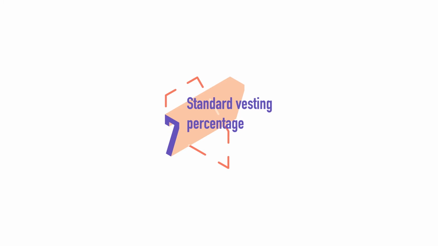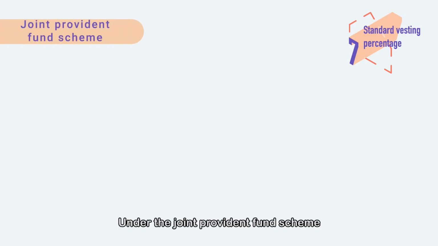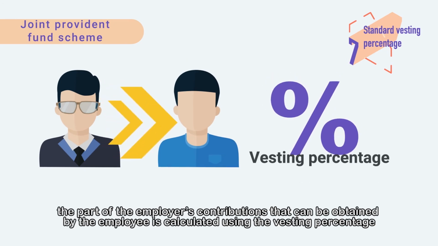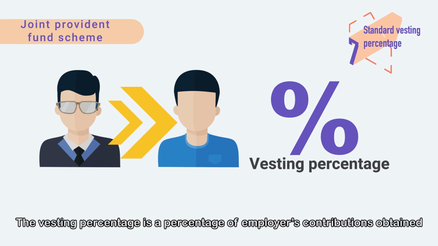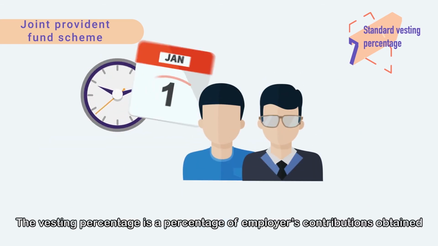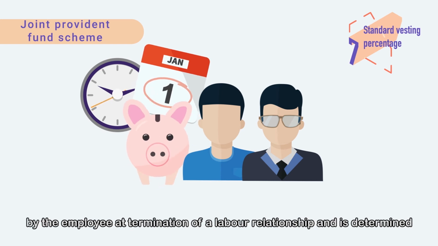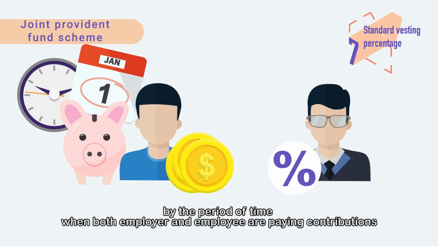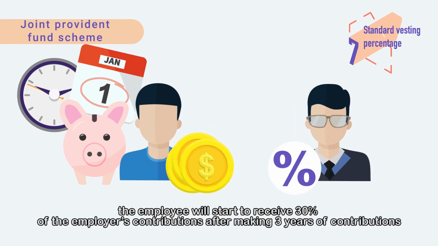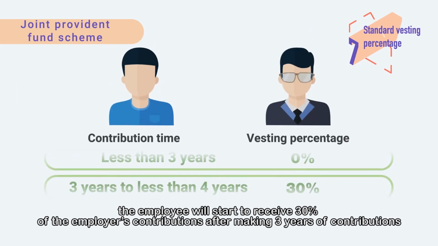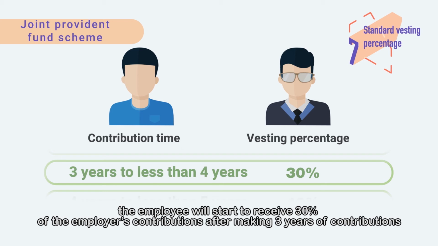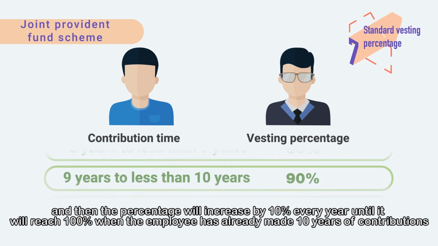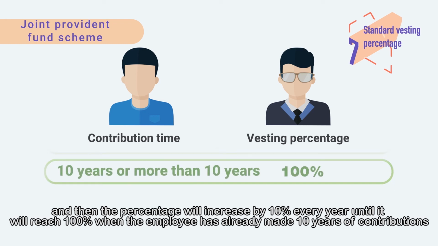7. Standard vesting percentage. Under the Joint Provident Fund scheme, the part of the employer's contributions that can be obtained by the employee is calculated using the vesting percentage. The vesting percentage is a percentage of employer's contributions obtained by the employee at termination of a labor relationship and is determined by the period of time when both employer and employee are paying contributions. The employee will start to receive 30% of the employer's contributions after making 3 years of contributions, and then the percentage will increase by 10% every year until it will reach 100% when the employee has already made 10 years